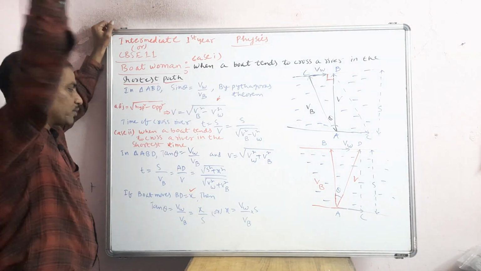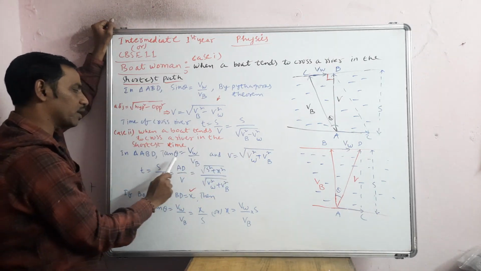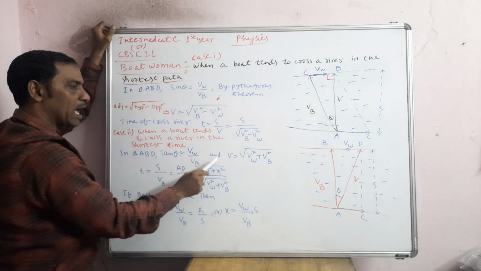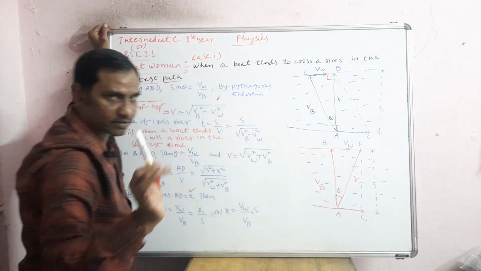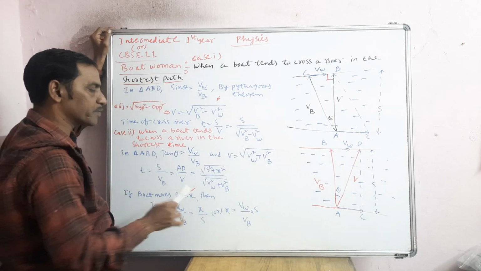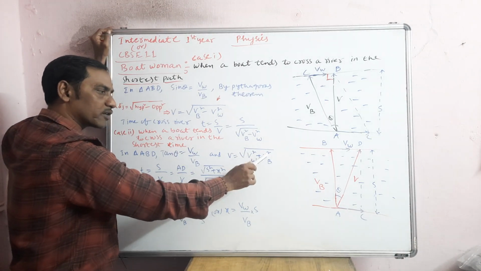Now coming to the next, according to the diagram, you can say like this: triangle ABD, tan theta will be opposite by adjacent. So velocity of water by velocity of boat. And what is the resultant velocity? V I took as the resultant velocity, so you will get under root of v_w squared plus v_b squared. So it means the square of the velocity of water plus the square of the velocity of the boat, under root you take.